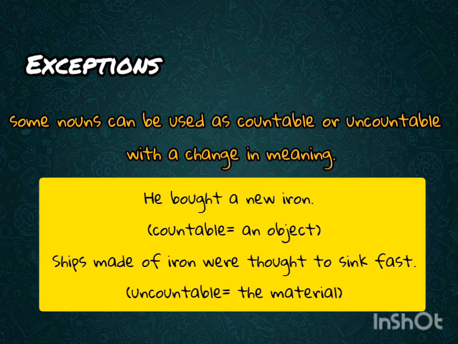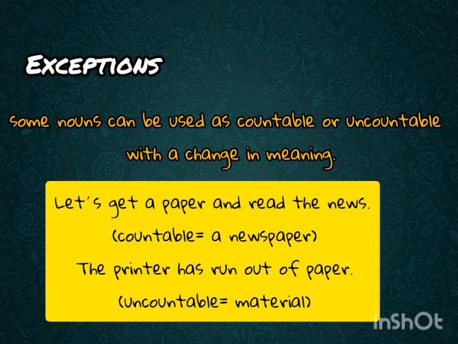For example, A. We bought a new iron, and iron is going to be a countable noun. It is used so as to speak about an object. Ships made of iron were thought to sink fast. In this case, iron is uncountable and it makes reference to the material. B. Let's get a paper and see the news. When paper is used as a countable noun, it means a newspaper. And the printer ran out of paper is uncountable and it refers to, again, the material.